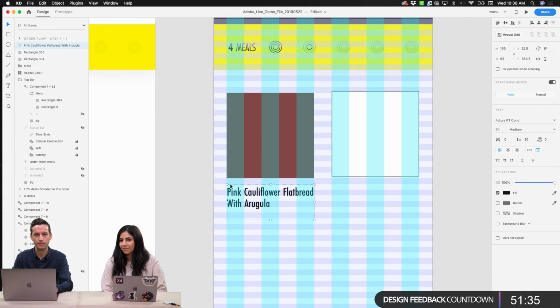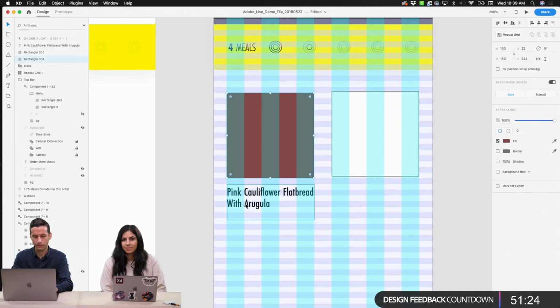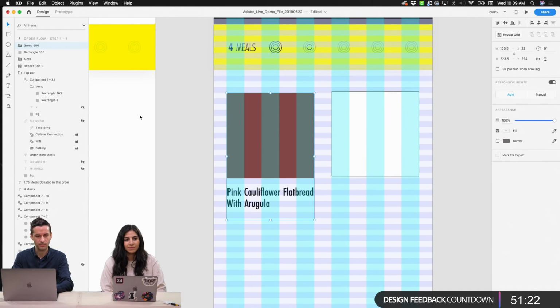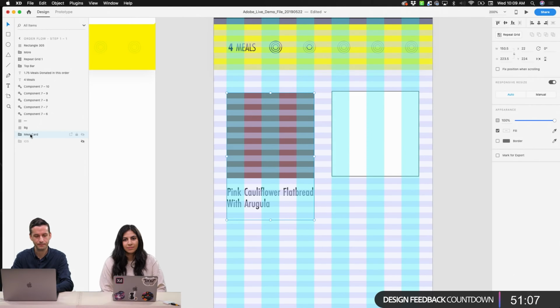Maybe we could bring this a little bit closer. And now we have a nice sort of lockup for our individual card that we have there. I'm going to come over, so we'll take these and we'll just group them together so that we have them in a single unit. We have a lot of components going on, so we might go through and organize our layers in just a minute. But I now have a meal card, so I'm going to name this group. We're going to actually pull it further down within the layout here.